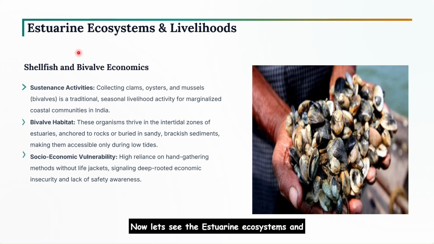Now let's see the estuarine ecosystems and livelihoods. Many coastal communities depend on shellfish collection and bivalve economics for survival. So first, what is that sustenance activity? Collecting clams, oysters, and mussels, which are called bivalves, is a traditional seasonal livelihood activity for marginalized coastal communities in India. And these organisms thrive in the intertidal zones of estuaries.